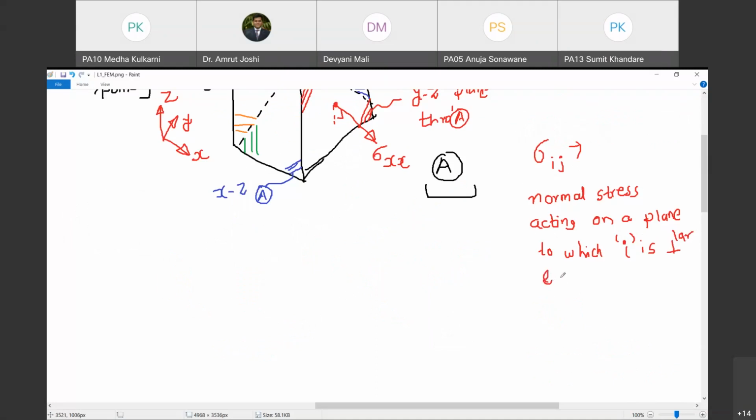And it is acting along j. So what is the meaning of sigma ij? Sigma ij है तो normal stress acting on a plane to which i direction is perpendicular and the component is acting in jth direction. This is what it means.